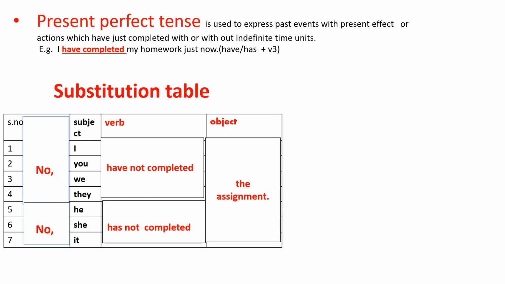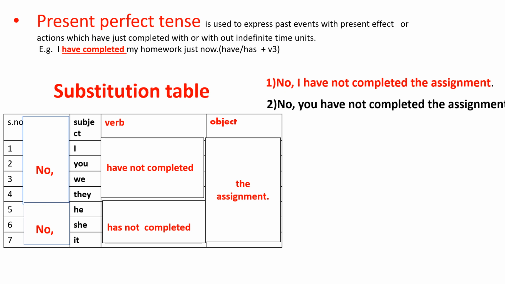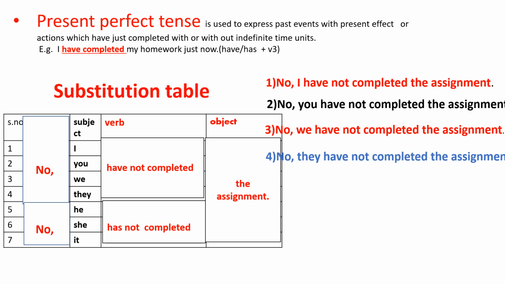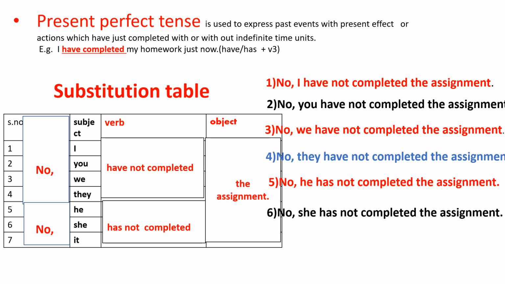By using this table, we can give 7 responses like this. No, I have not completed the assignment. No, you have not completed the assignment. No, we have not completed the assignment. No, they have not completed the assignment. No, he has not completed the assignment. No, she has not completed the assignment. No, it has not completed the assignment. So all these 7 responses are no answers. So we made them using this substitution table.